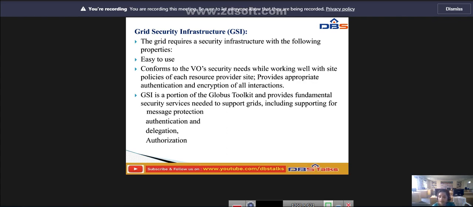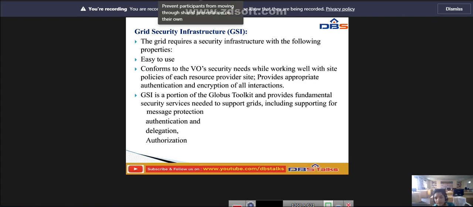In this grid security we are handling message protection, authentication, delegation and authorization in an open network. GSI enables secure authentication and communication, and permits mutual authentication across any distributed site with single sign-on capability. GSI supports both message level security, which supports the WS web service security standard, and web service secure conversations.